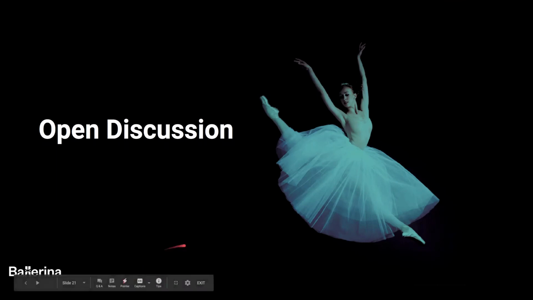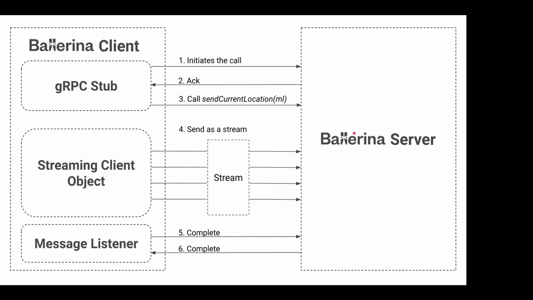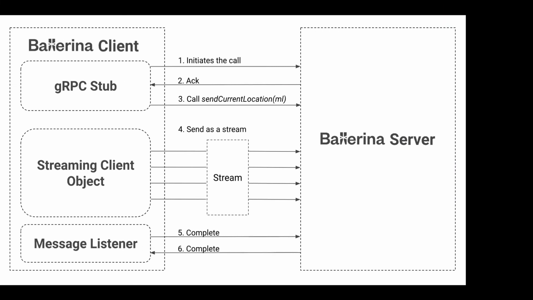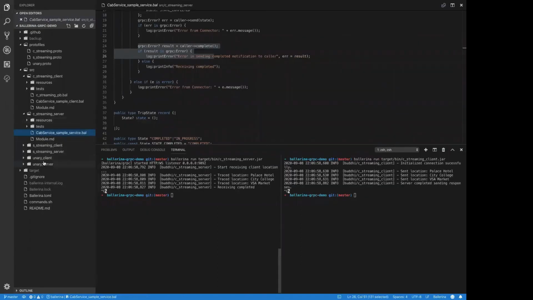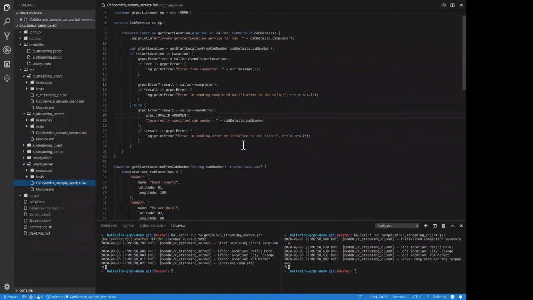Hello, Buddhi. Can you hear me? Yes. Okay. So can you go back to the server program that you wrote, the first example, please? You mean the unary one? Yes, the unary one. I just want to know, in the happy path, you handle, like, once you send, in line number 13, you send your message saying, okay, this is the location, and in line number 18, you complete the process. So in the error path, don't we have to do that too, or is just sending the error enough?